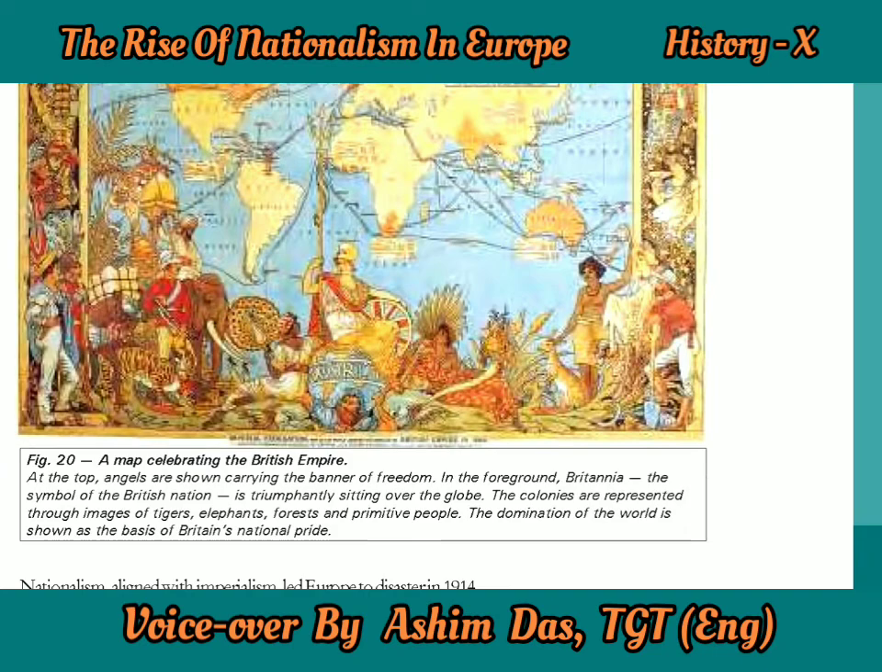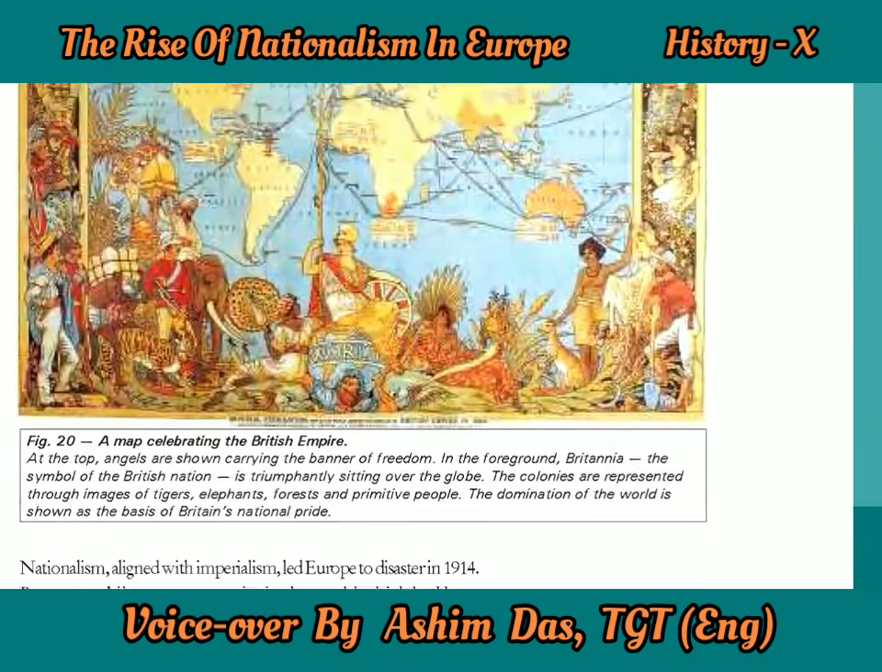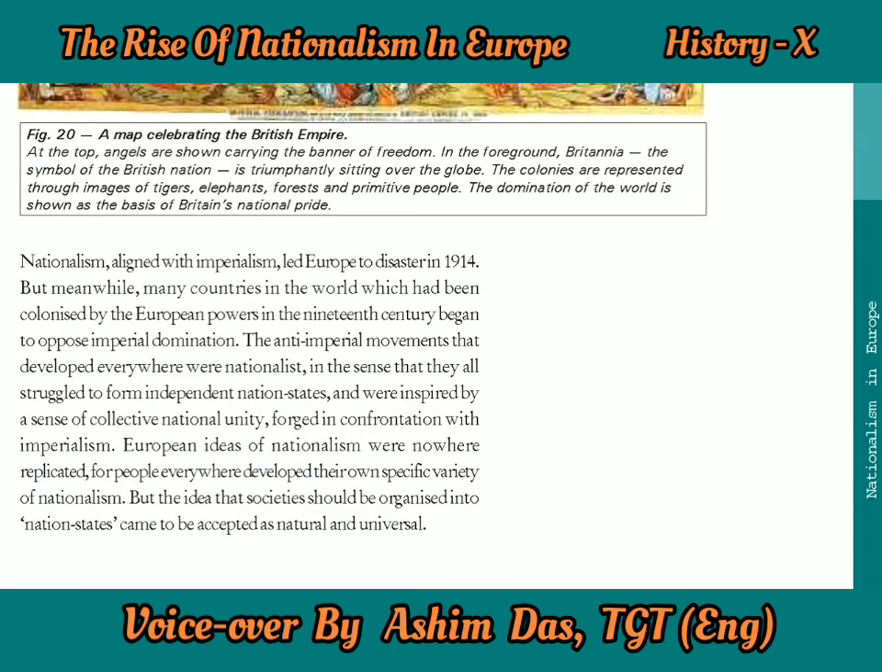This is a picture which shows the map of the British Empire. Here you can see all the areas that are orange in color under British rule. That is a very big example of colonialism and imperialism. So nationalism became aligned with imperialism. That means if you love your country, you must support the government in taking control of other countries, which is in fact imperialism.